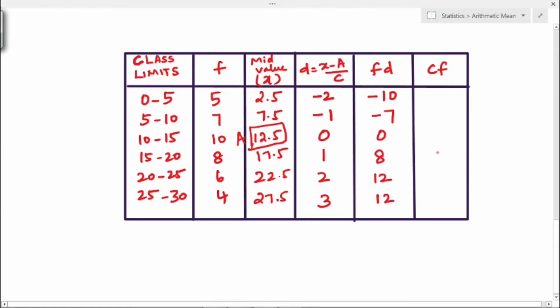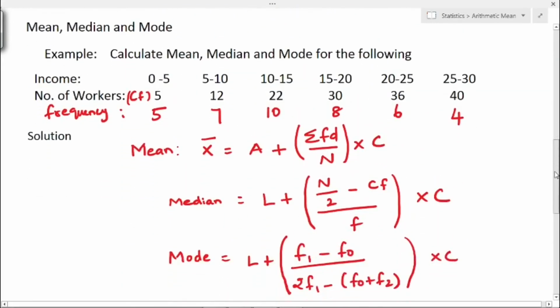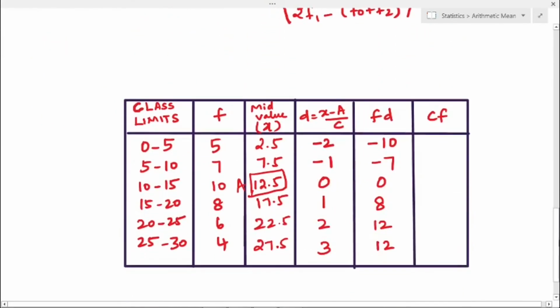Next CF. CF is given in the problem itself, that is the number of workers value: 5, 12, 22. So you have to write that as 5, 12, 22, 30, 36 and 40.